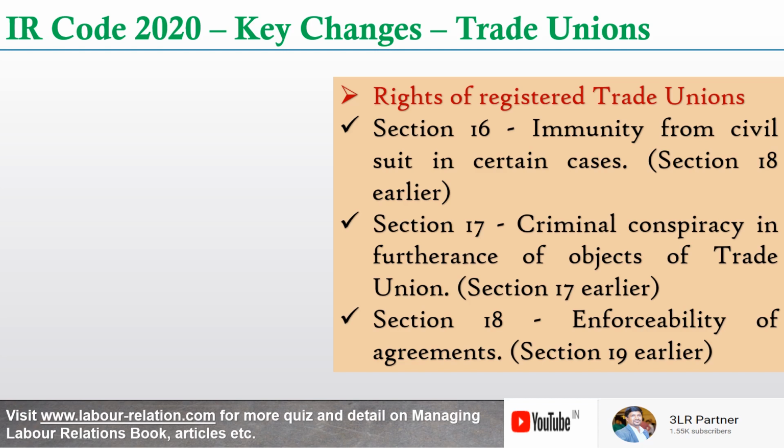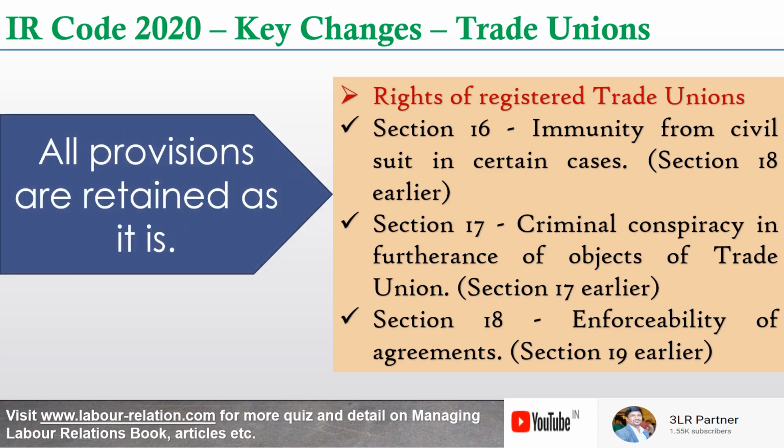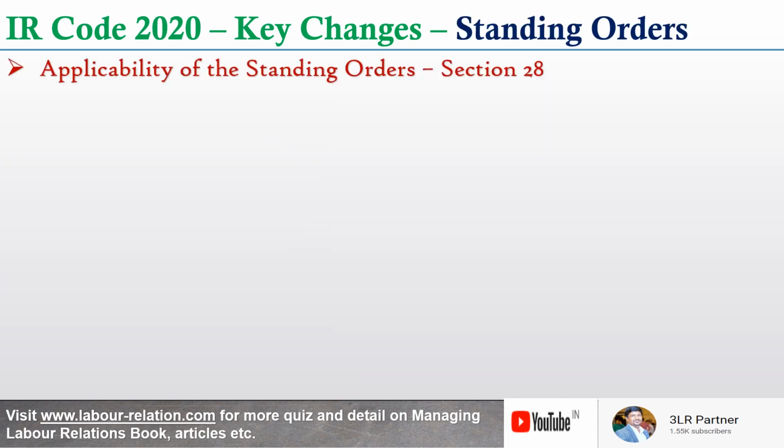Now, if you look at the Trade Union Act 1926, there were three important immunities or rights of a registered trade union provided under sections 17, 18 and 19. These provisions are now contained in section 16, immunity from civil suit in certain cases; section 17, criminal conspiracy in furtherance of objects of trade union; and section 18, enforceability of agreements. These provisions are all retained as they are, without any change in the code.